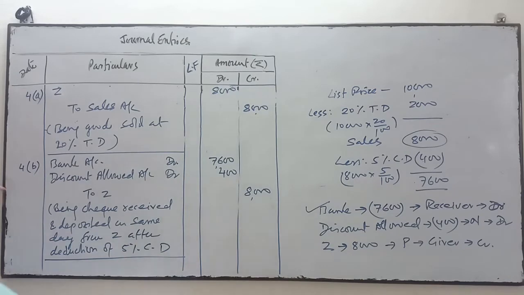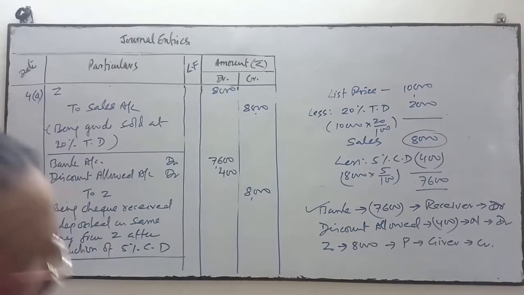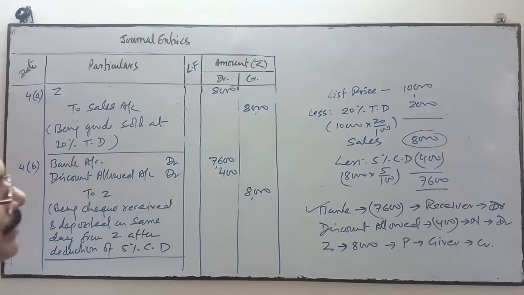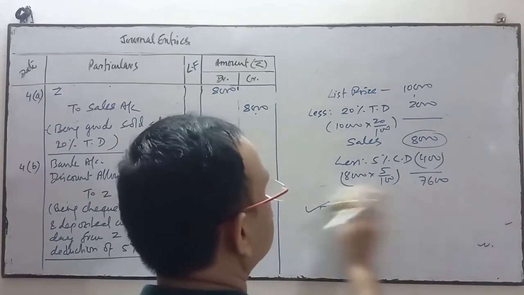This will be the narration: after deduction of 5% cash discount. Is it clear?